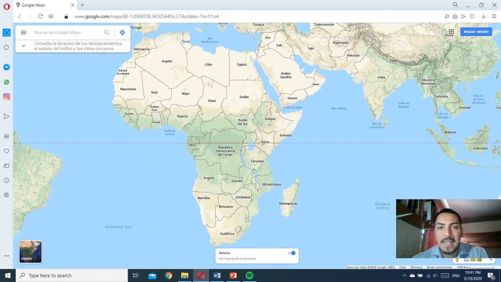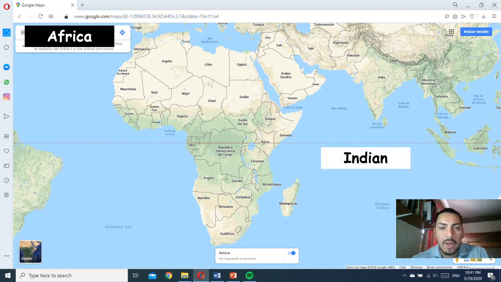How about this continent? Do you remember this continent? Can you recognize it? We have Egypt, Libya, Algeria, South Africa. So you know now, right? It's Africa. Good. And how about the oceans surrounding Africa? We have the Indian Ocean there. And also we are going to move in here to the Atlantic. Good.